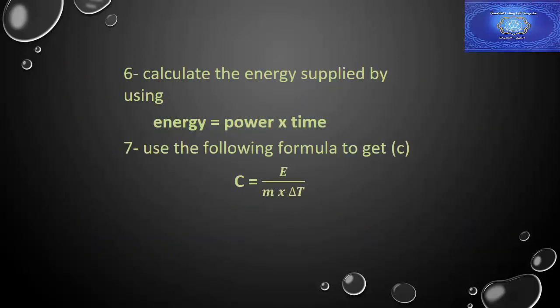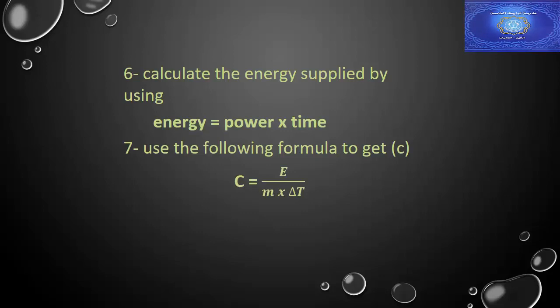By using the results from the last experiment, we can calculate the energy supplied to the water by calculating power times time. If you remember, power equals work over time, or energy transferred over time. From this formula we can calculate energy. So energy equals power times time.